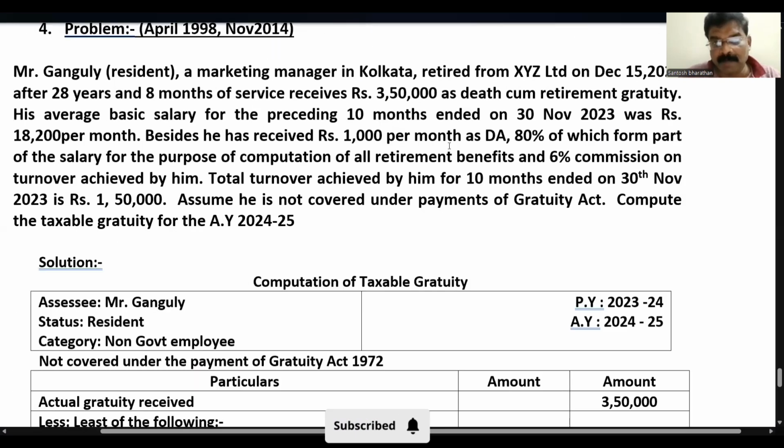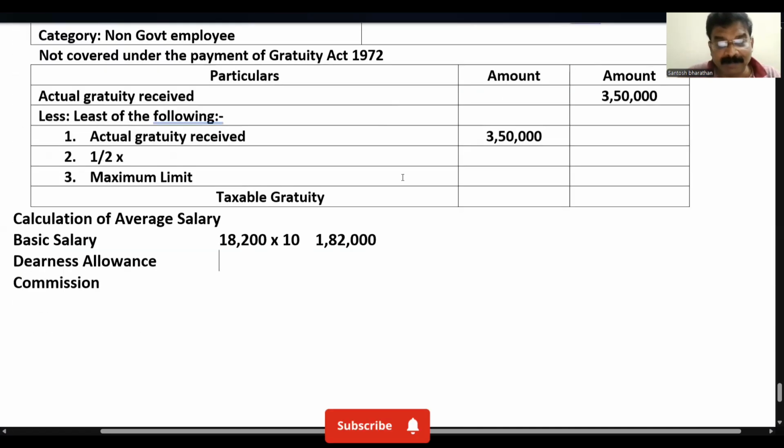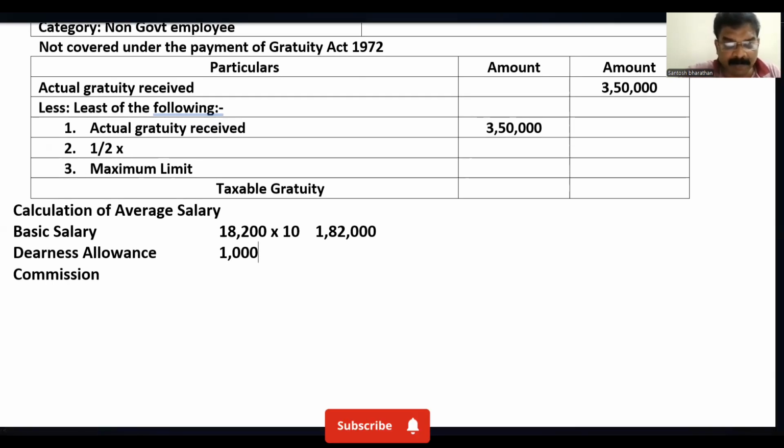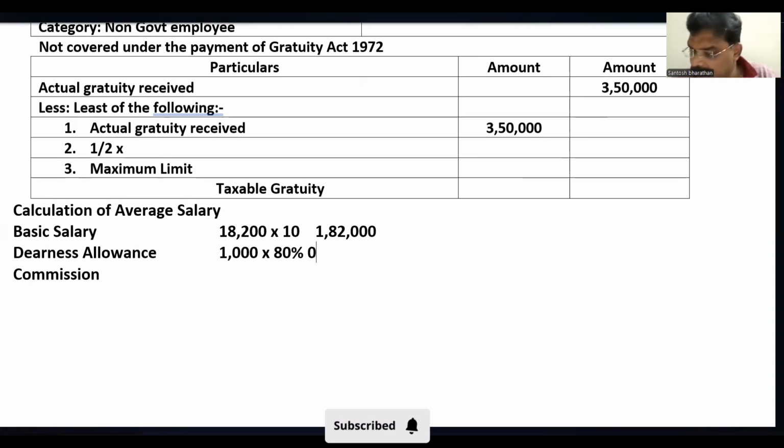They say 1,000 per month as DA, 80% of which forms part of salary for the purpose of computation of the retirement benefit. That means out of 1,000, how much? 80%. How are we going to calculate? 1,000 into 80% comes around 800.